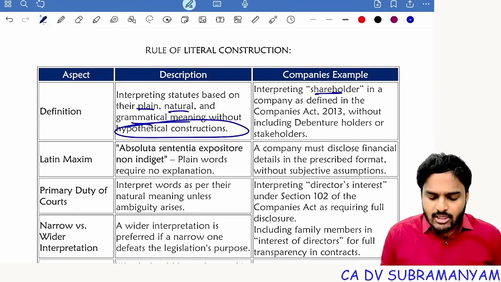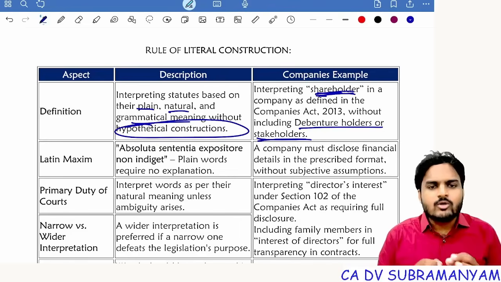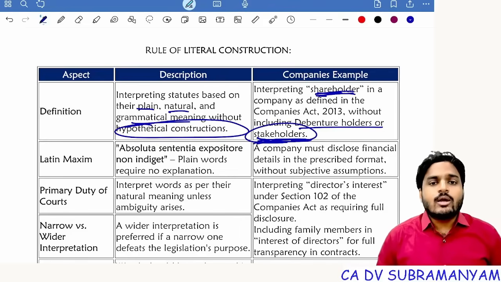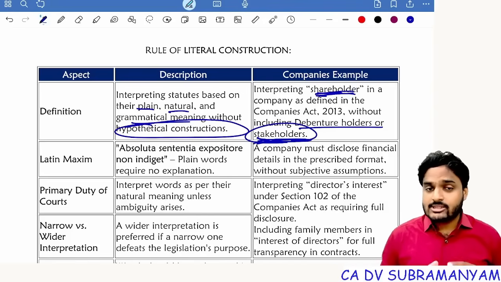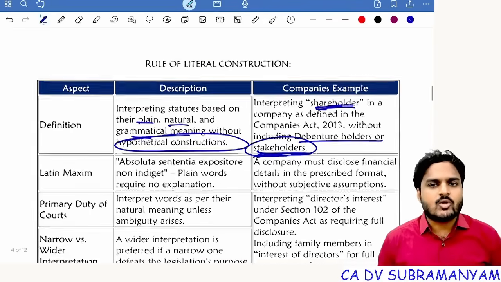So simply, shareholder excludes debenture holders. Shareholder excludes all other stakeholders. Shareholder means one who holds a share. That's it. Stakeholder is a broader term. Stakeholders, yes, definitely two or more persons are covered under stakeholders. Whereas a shareholder is a member of the company holding any share of the company.